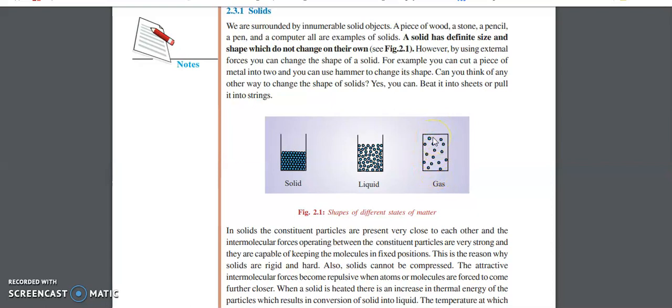They don't have those intermolecular forces; the intermolecular forces are very weak compared to solids and liquids. In liquids, the intermolecular forces are somewhat lesser than in solids but greater than in gases. So it makes them hold somewhat together, and it takes the shape of the container.